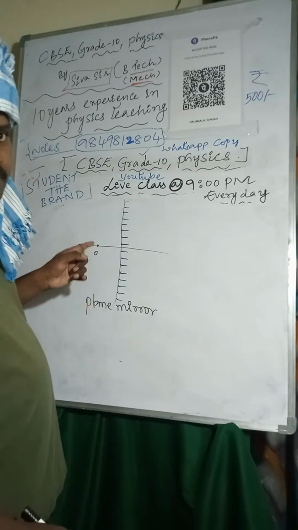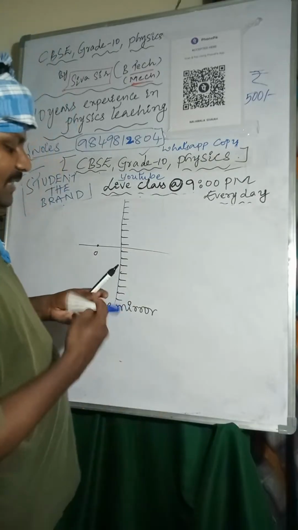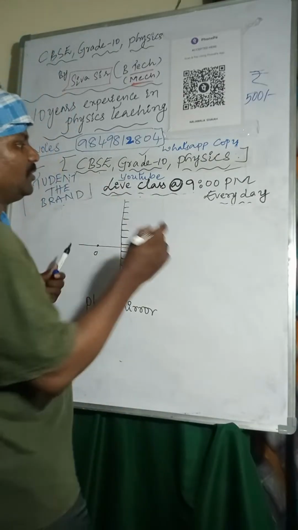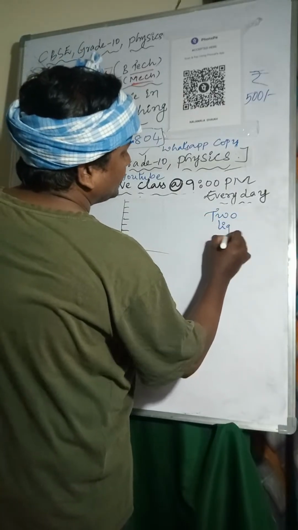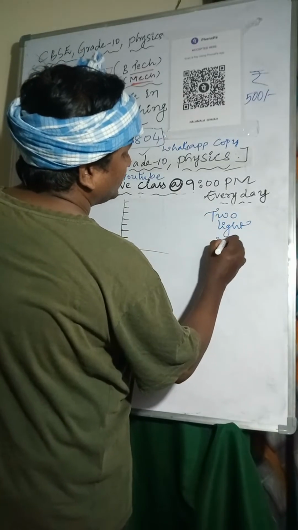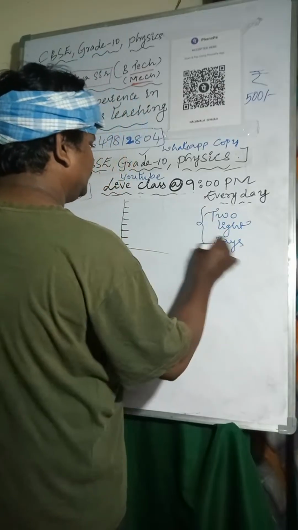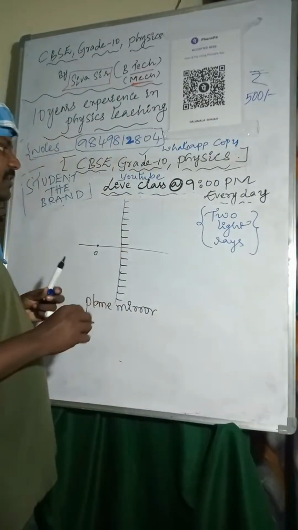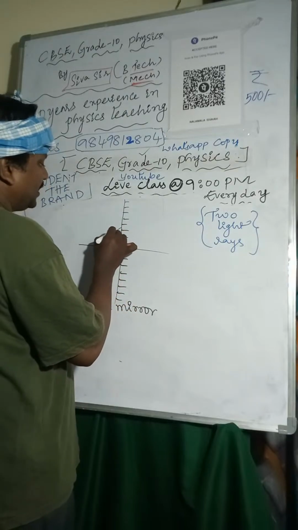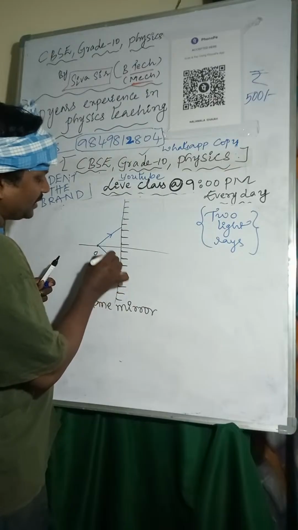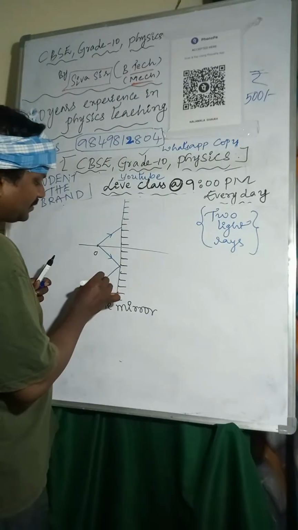If you are taking an object here, how many light rays are required to form the image of the object? Minimum 2 light rays are required to form the image of the object. So from here, one light ray I am taking like this, another light ray like this. It will be reflected back.